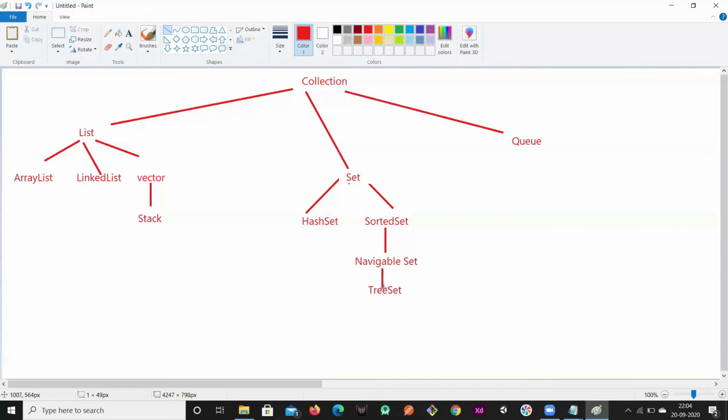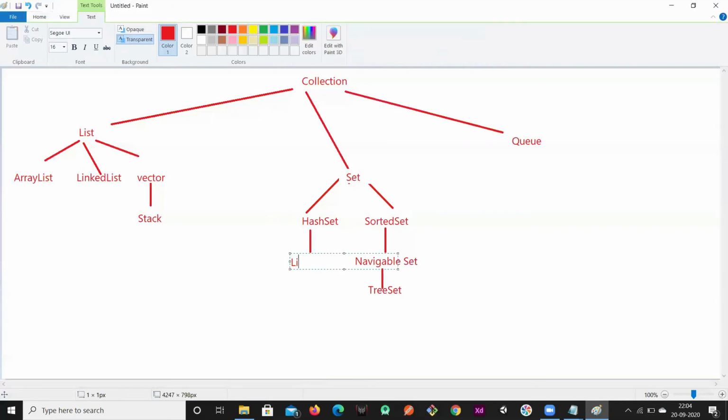Okay, so now this hash set has one more child, that is linked hash set. This hash set has a child called linked hash set. Okay, so we have this linked hash set.